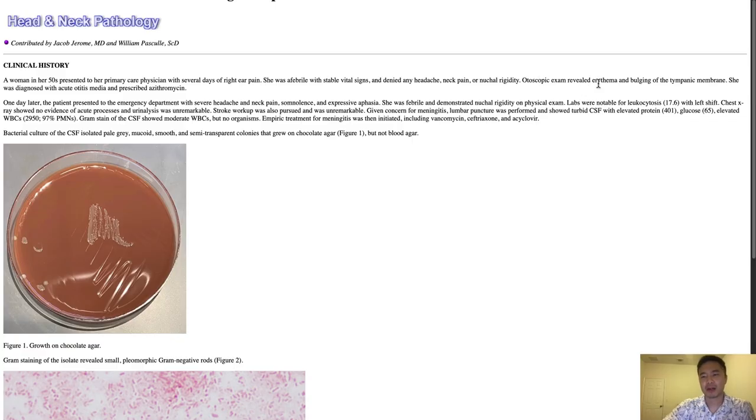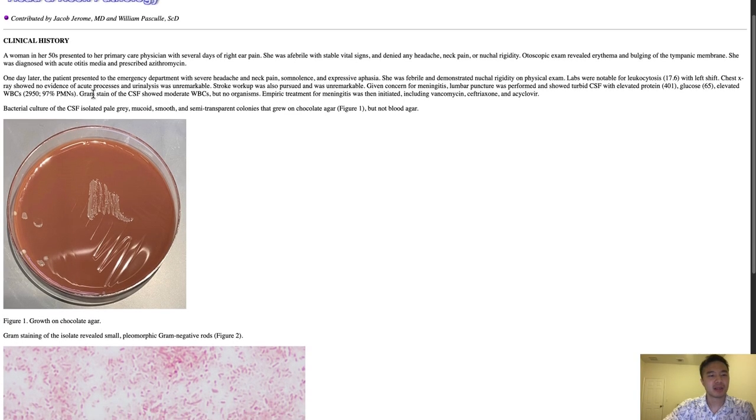Otoscopic exam revealed erythema and bulging of the tympanic membrane. She was diagnosed with acute otitis media and prescribed azithromycin. One day later, the patient presented to the ED with severe headache and neck pain, somnolence and expressive aphasia. She was febrile and demonstrated nuchal rigidity on physical exam, so maybe meningitis from this bacteria from acute otitis media. Labs were notable for leukocytosis 17.6 with left shift.